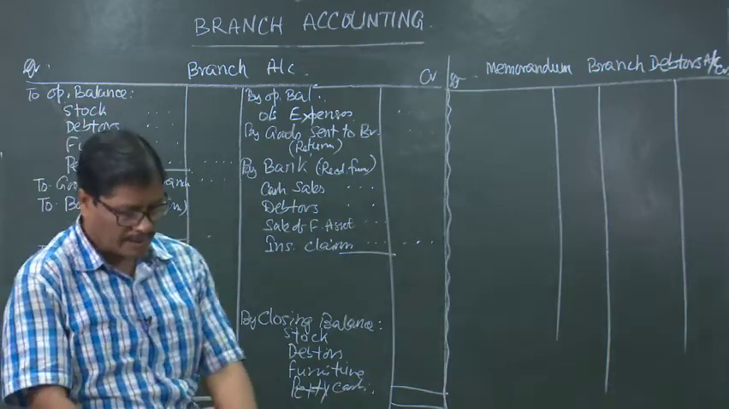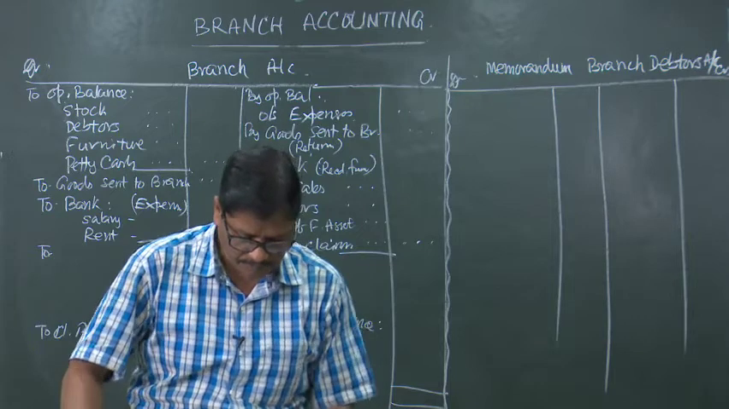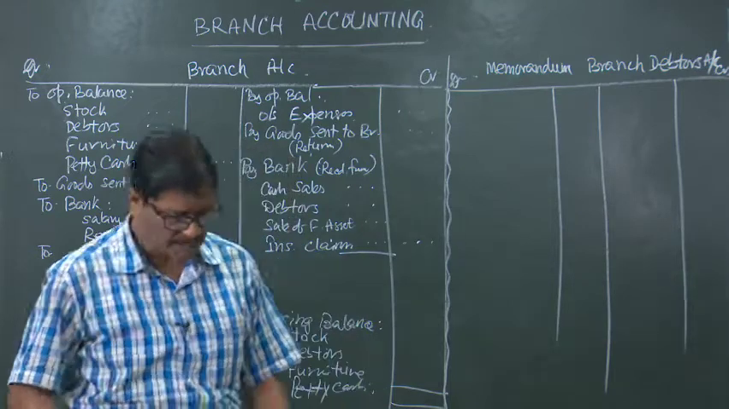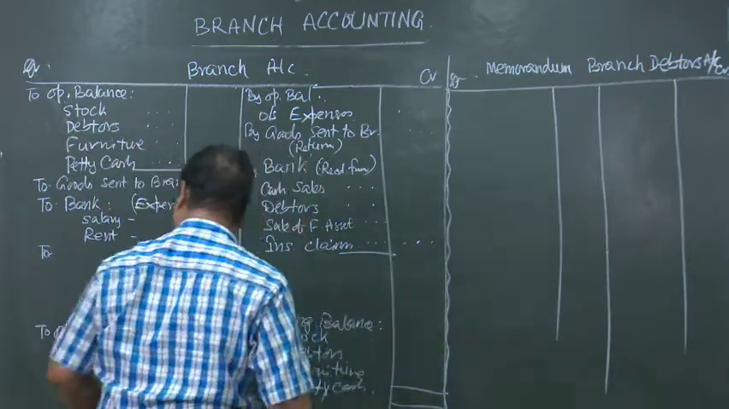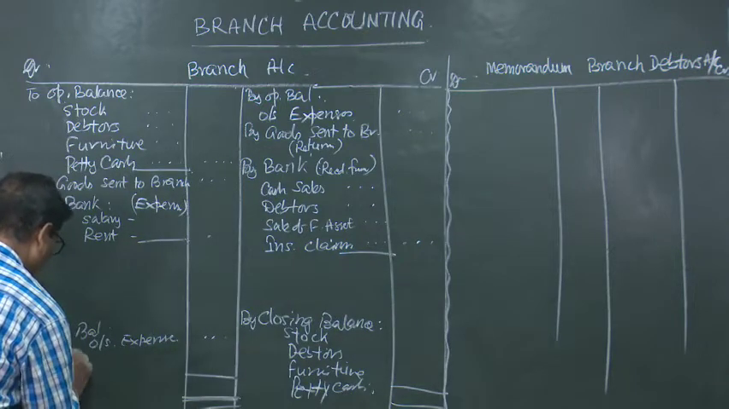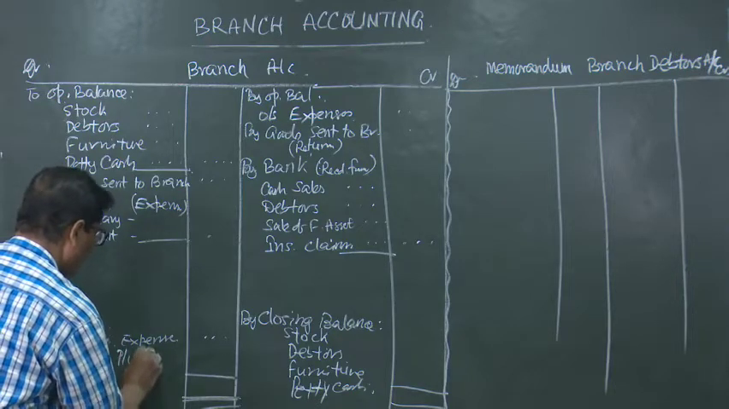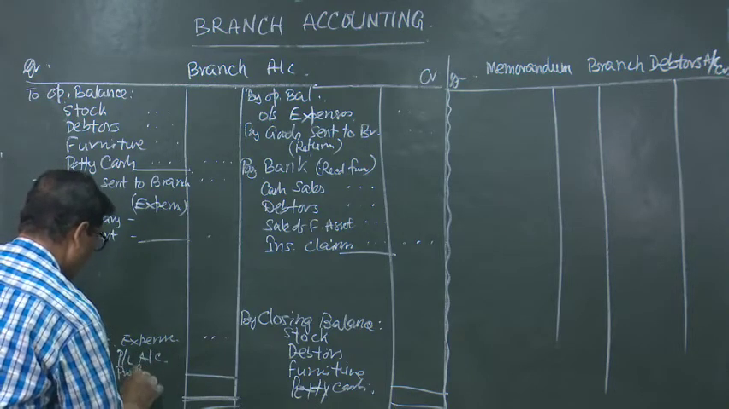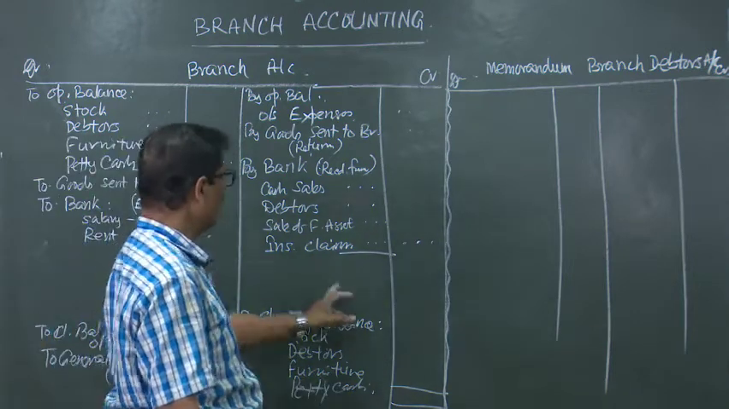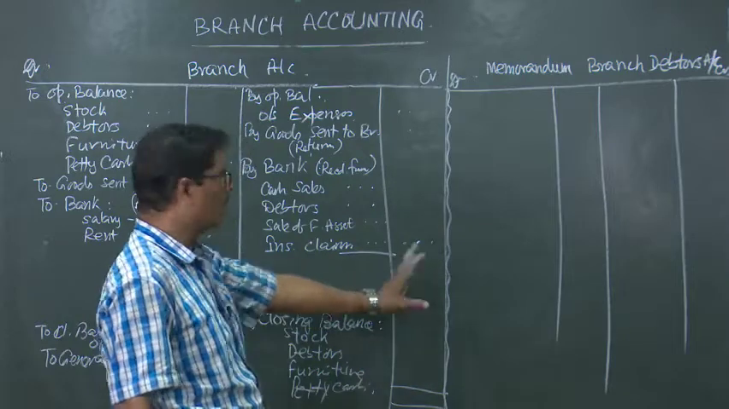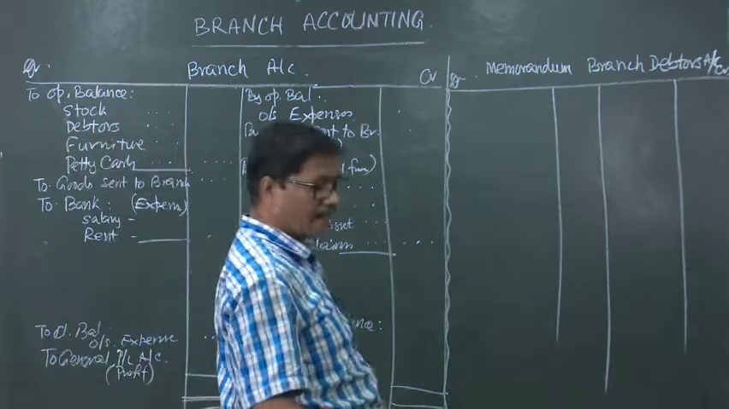So, these are the examples which will appear in the branch account. On the basis of this, we will find out if this side is bigger, there will be profit, and the profit will be to general profit and loss account within bracket profit. And of course, if this debit side is bigger, there will be loss, we can write by profit and loss account, by general profit and loss account loss. So, this is the format of branch account, and how the memorandum branch debtors account will look like.